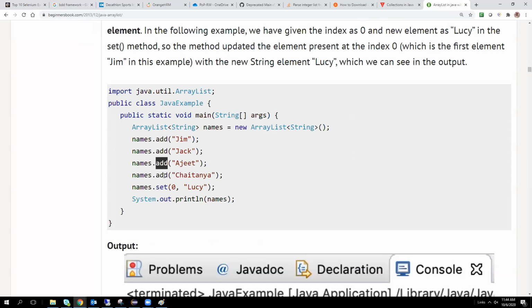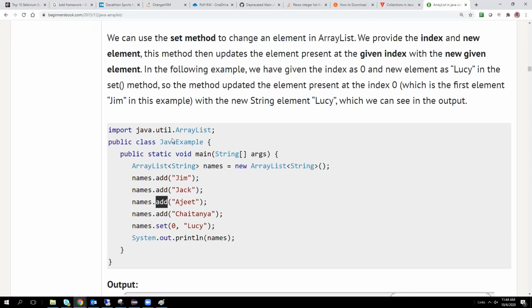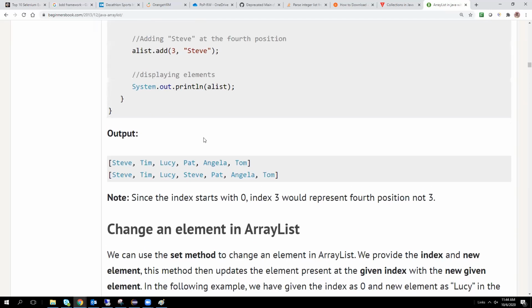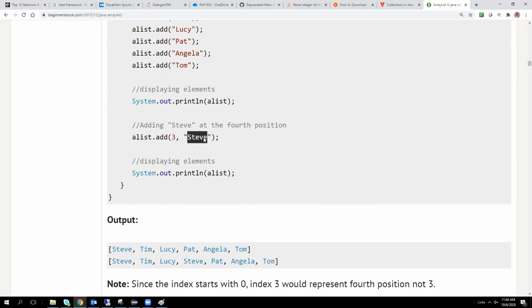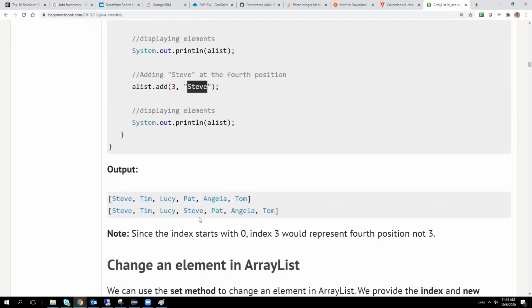If you want to add an item at a particular index, like here we are using 3, at the 3rd index we store some element, but the element previously at the 3rd index is moved to the 4th index. But if you want to replace the value at a particular index, we have to use the set method.